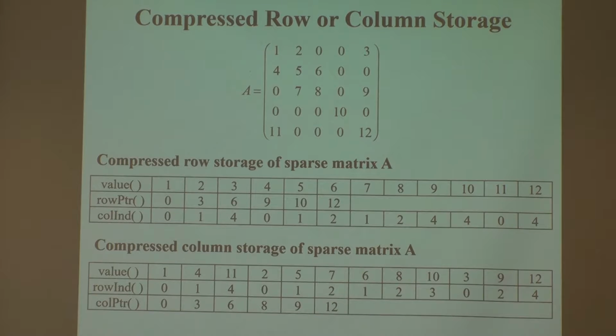Yes, my question is just we have 5 rows, why do we have 6 elements there? Okay. The first 0 doesn't really need to be stored because it always starts from 0. Fine. But just for clarity, I use this. But this 0 is not needed. This 0 is needed though, because the first row, the first column, maybe has an element, right? It can be 0, so I don't store it. So this 0 is necessary, but this 0 is not needed. True. Okay.